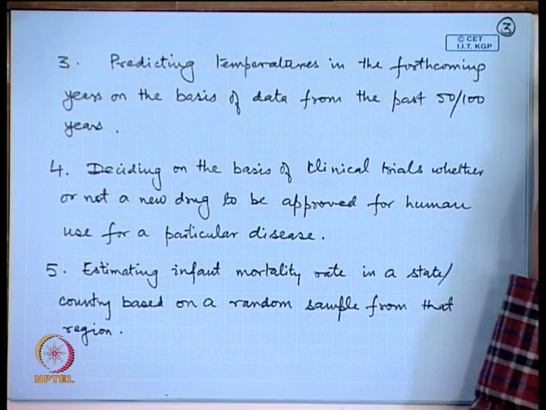Another typical example of statistical inference is deciding, on the basis of clinical trials, whether or not a new drug is to be approved for human use for a particular disease. There is a disease for which a certain drug may or may not be available. Now, doctors or the persons involved in the development of medicines come up with a certain biochemical substance which they find to be effective against the disease-causing bacteria or virus.